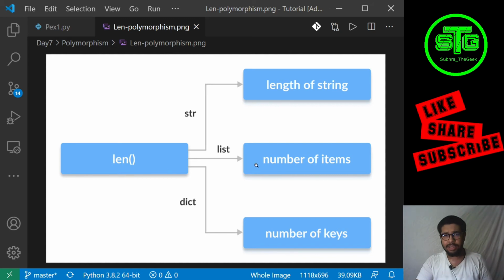Len of a list will give the number of items present inside the list, and len of a dictionary will print the number of keys present inside the dictionary. So in a dictionary, we know we have keys and values, so it gives the number of keys we have inside a dictionary.